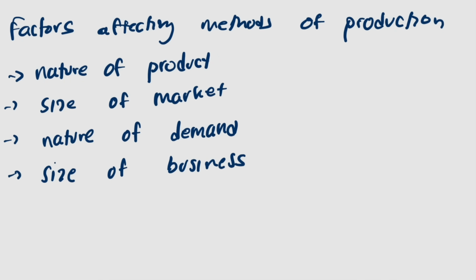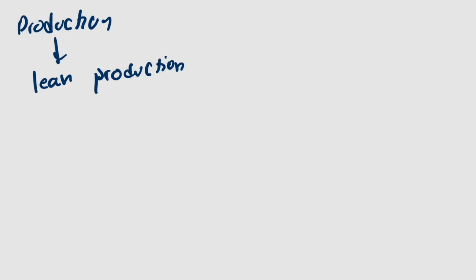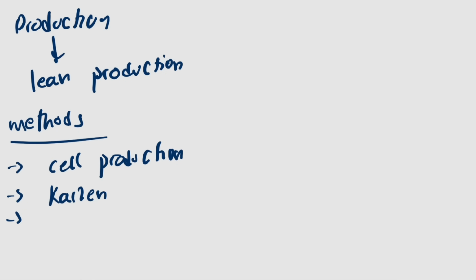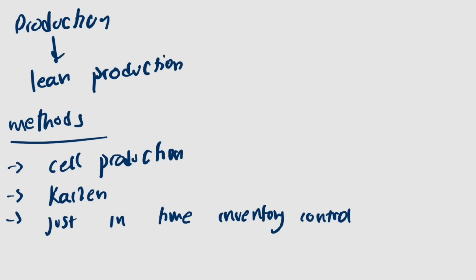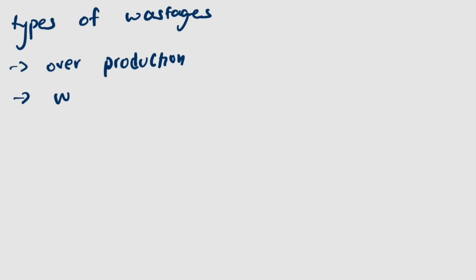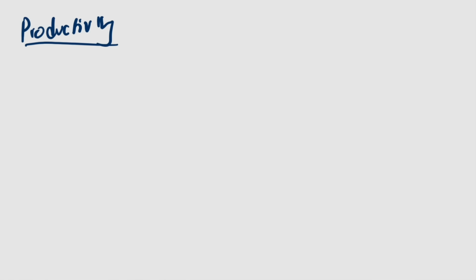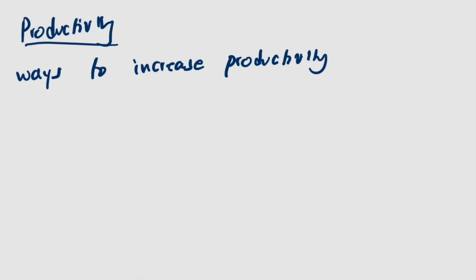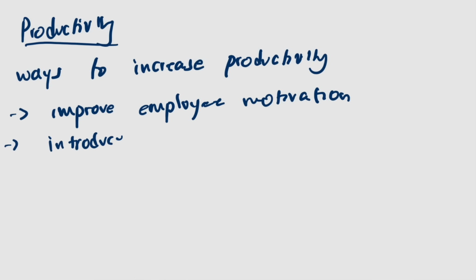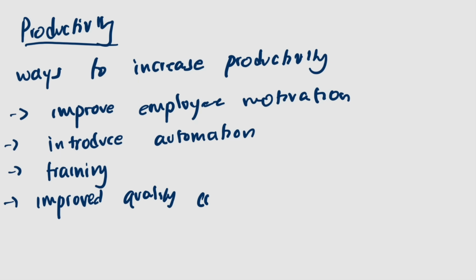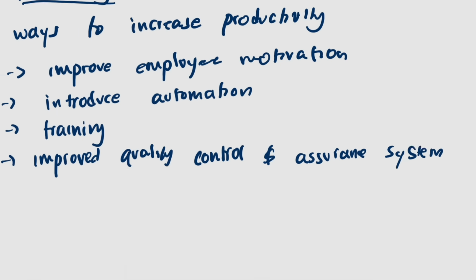Under production, we need to know about lean production. The methods for this are cell production, Kaizen, and just in time inventory control. And to know in this are the types of wastage, which are overproduction, waiting, transportation, unnecessary inventory, motion, defects, and overprocessing. When talking about productivity, we need to know how to increase it. So here we need to know about improving employee motivation, introducing automation, training, and improving quality control and assurance systems. Let's now talk about cost, scale of production, and break-even analysis.